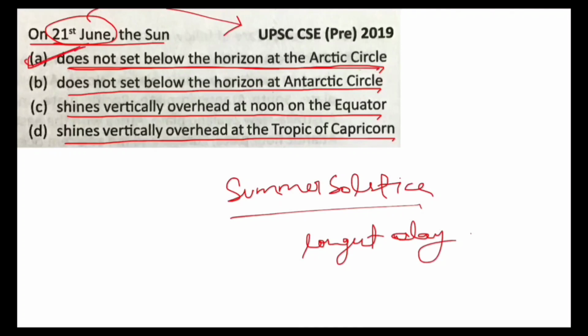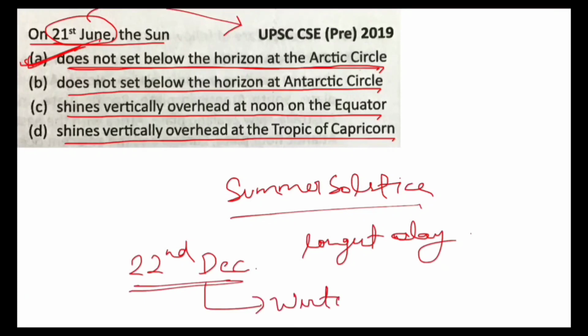So A is your answer. The same phenomenon can be seen on the Antarctic Circle on 22nd of December. That is called winter solstice.